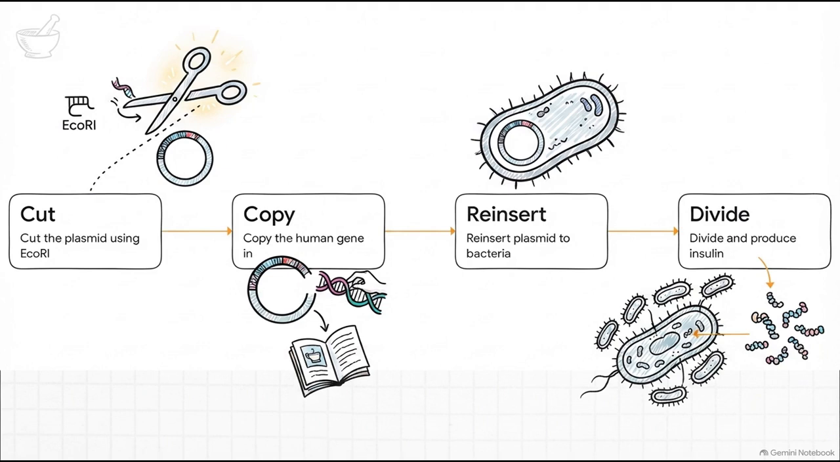But how do we actually get bacteria to make human medicine? Imagine you have a pair of molecular scissors and a recipe book. We use a specific enzyme called EcoRI as our scissors to cut open a bacterial plasmid, which is just a little circular ring of DNA. Then, we copy the human recipe, the exact human gene for insulin, and paste it right into that gap. Next, we reinsert that updated recipe book back into a bacterium. Finally, the bacteria do what they do best. They divide and multiply, reading the new recipe and producing vast amounts of pure human insulin. Just remember the mnemonic CCRD, cut, copy, reinsert, divide. We literally turn bacteria into tiny pharmaceutical factories.